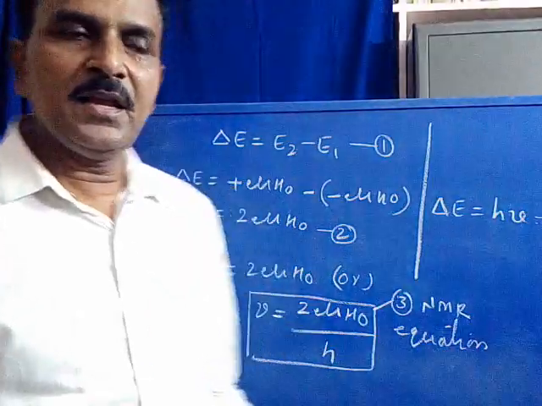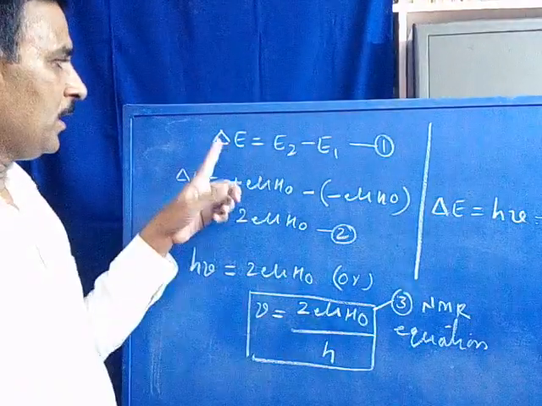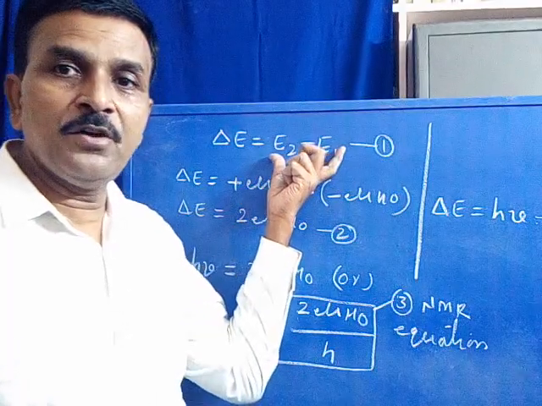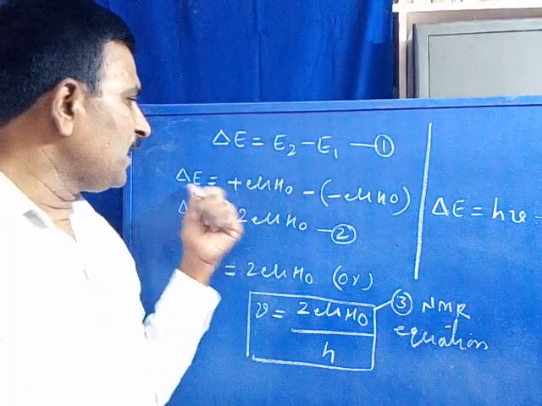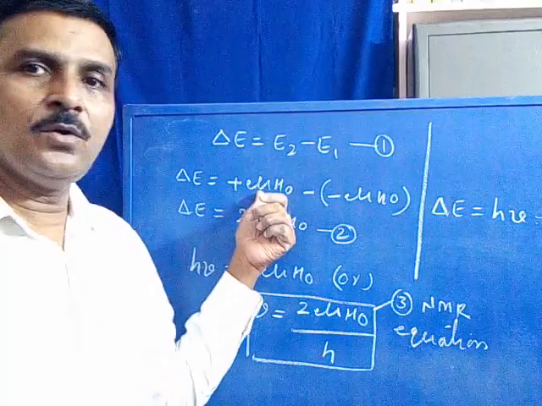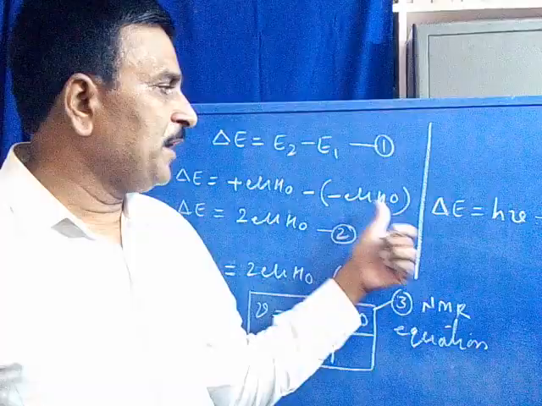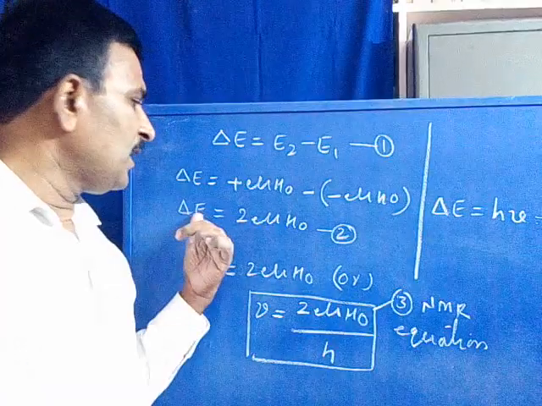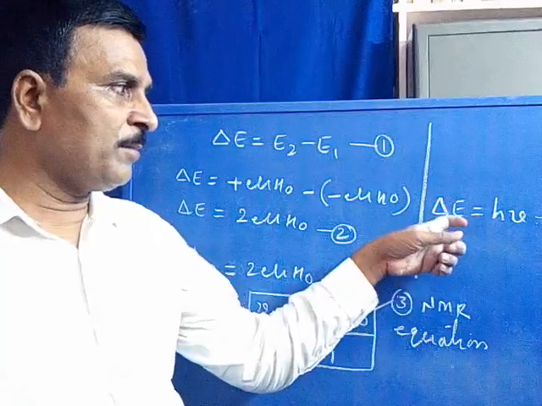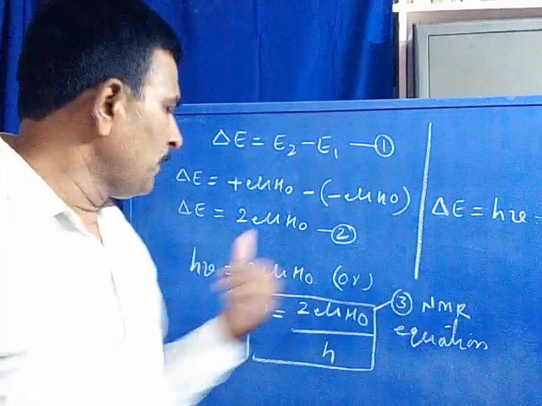Classical NMR equation. You can see delta E is equal to E2 minus E1. We have both values, which we have just studied. Substituting both the E2 and E1 values, delta E is equal to plus nu H0 minus minus nu H0. It becomes delta E is equal to 2 nu H0. We have another formula, delta E is equal to H nu.